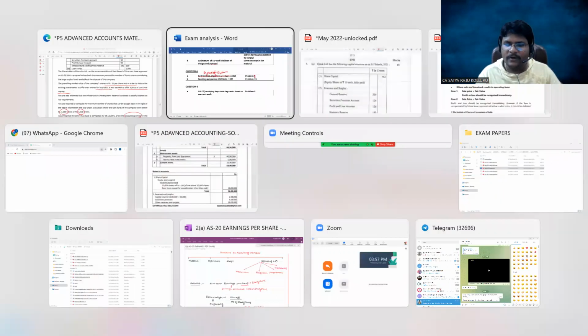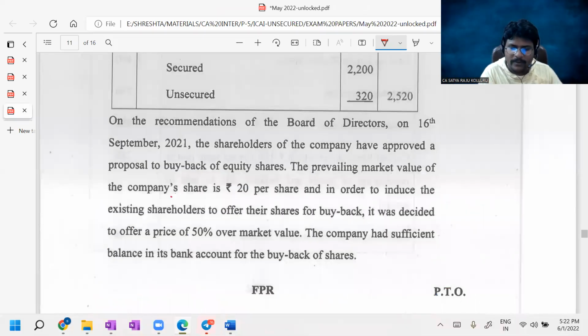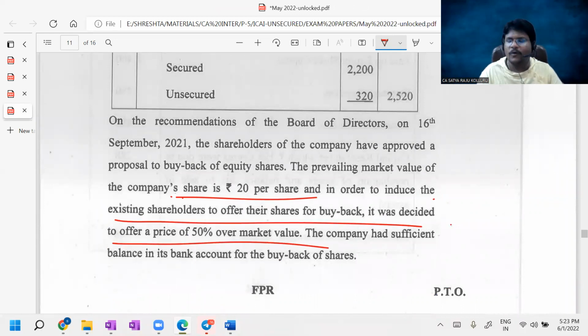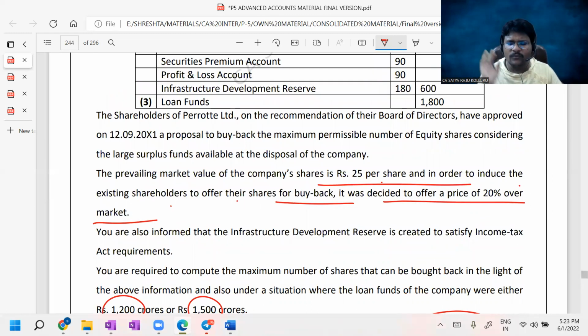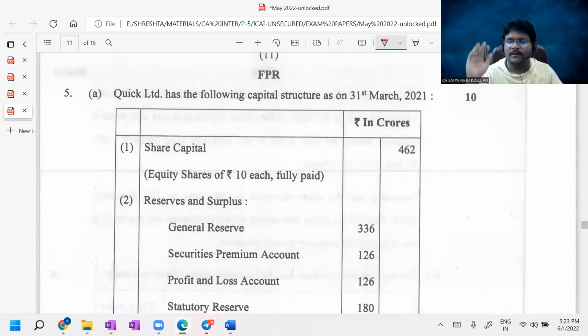The similar lines you can find in the examination paper as well. So the company share is 20 per share. In order to induce the existing shareholders to offer their shares for buyback, it was decided to offer a price of 50% over the market value. That is the reason why I'm not explaining this. The same to same question, guys, which is print, copy, paste. 10 marks is a direct question.